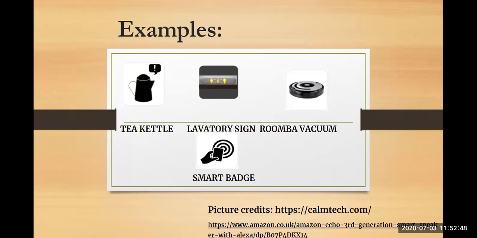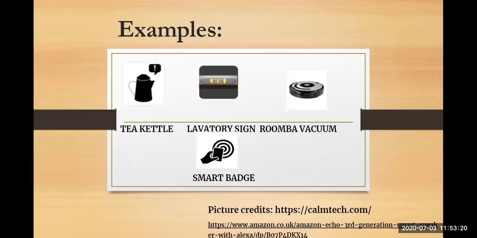Second is the lavatory sign. Everybody knows that whenever we are traveling in a plane and we want to go to a restroom, this is the sign there, that is your lavatory sign. Just by seeing it, you understand what its meaning is. It doesn't really need any translation. Just by seeing it, calmly, the technology is doing its task. You understand what it wants to say to you. So that is your second example of calm technology.